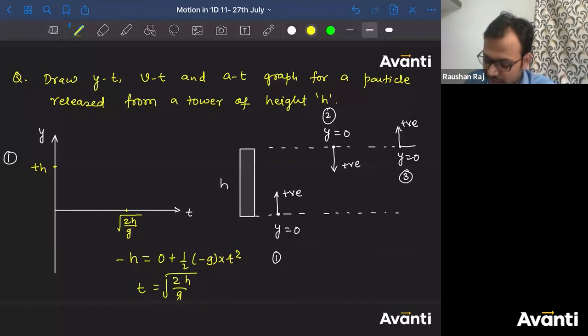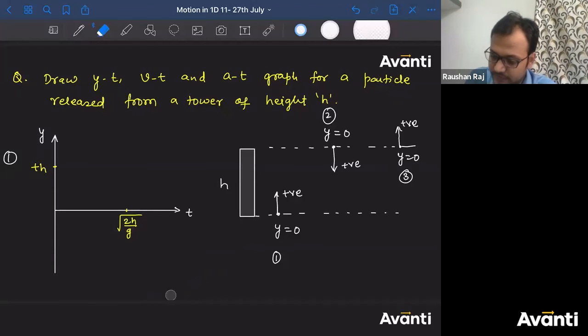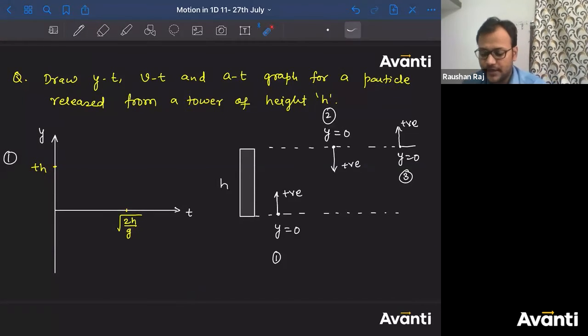So we have to draw the graph between these 2 points, between these 2 time instants. How the graph will look like? Now tell me how the graph will look like. Acceleration is constant or positive, constant or negative. Sorry, positive or negative. Acceleration is negative because I have considered positive direction as upward and acceleration is downward, so negative. Constant or variable? Constant.